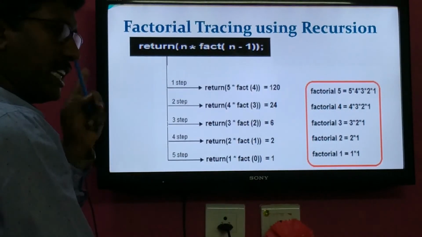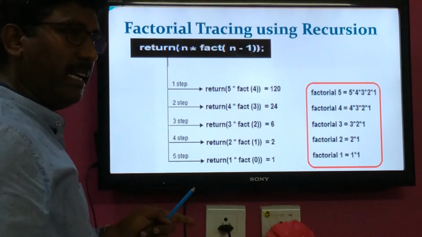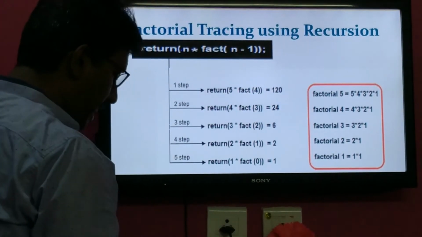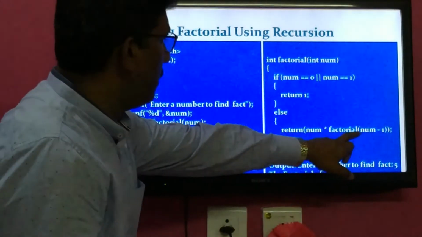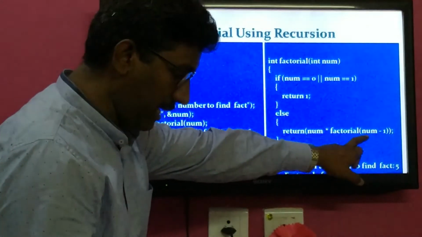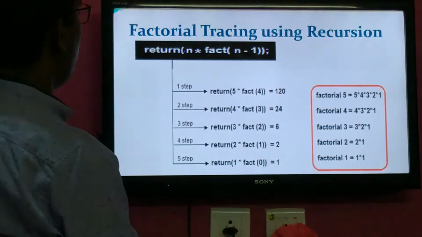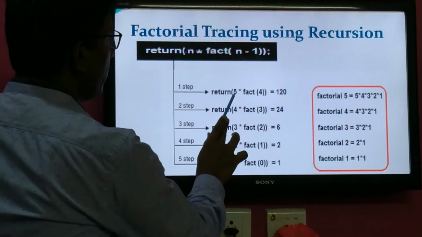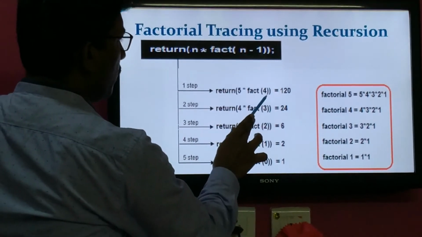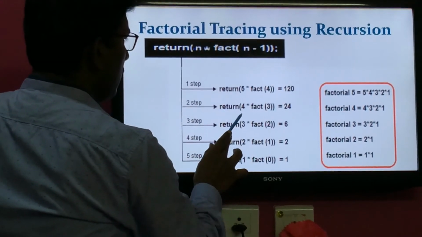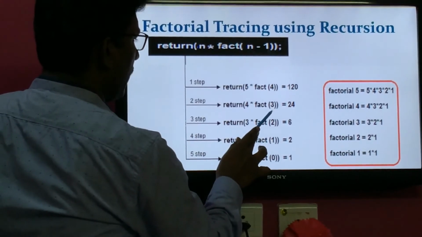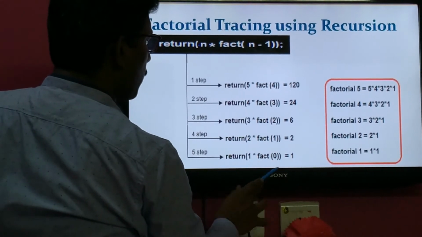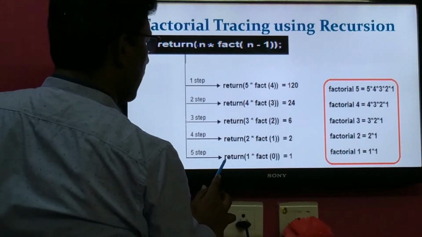Then the same thing, whatever explanation, whatever tracing was explained, the same thing is specified over here. In the previous case, from this particular place, recursive calls will be generated. So that was explained with the help of this particular diagram. Return n into fact of n minus 1. First recursive call, n value is 5, and in this case 5 minus 1 is 4, and next n value is 4, this is 3, this is 3, this is 2, this is 2, this is 1, this is 1, this is 0. Factorial of 0 is 1.